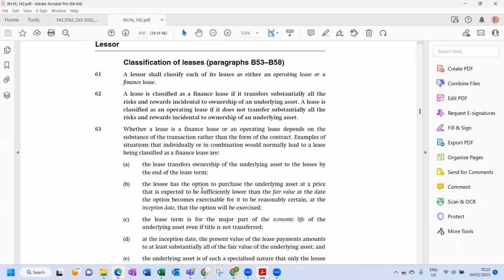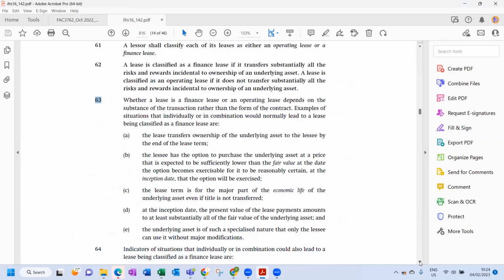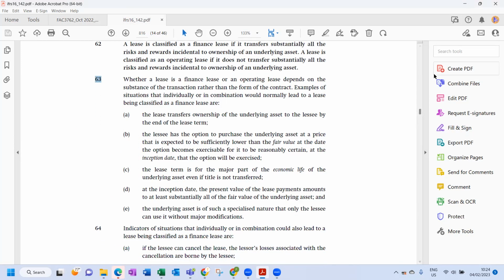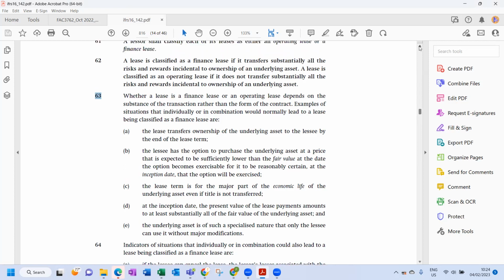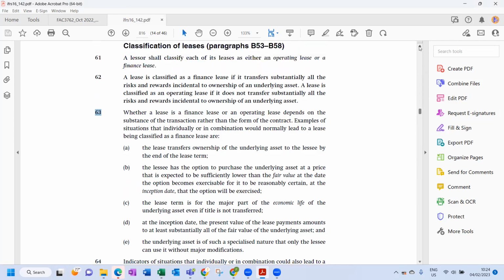Okay. So here we have IFRS 16, the classification of leases for a lessor. We will apply paragraph 63, and you can also apply paragraph 64. Okay, so those are the two paragraphs. I'm going to read through it, and then we will apply it to the scenario.